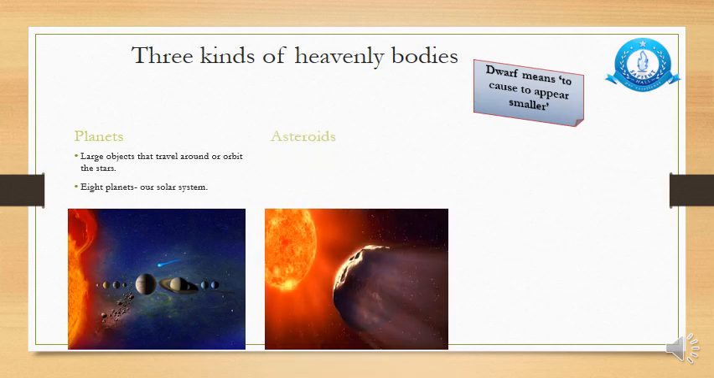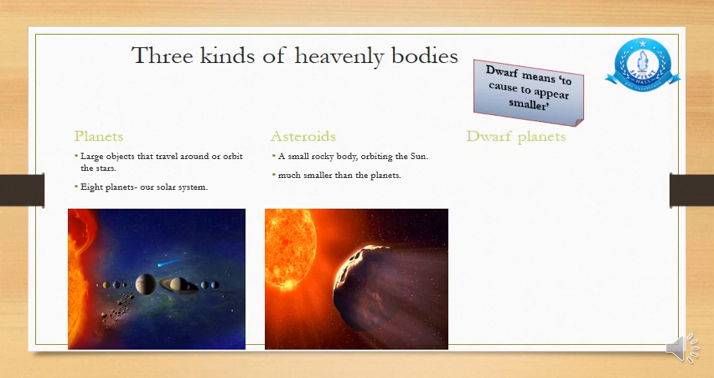Secondly, asteroids. Here is the picture of the asteroid. You can see it is a small rocky body. Can you see? And it is also revolving around the sun. So it is a small rocky body orbiting the sun, and they are much smaller than the planets, right?